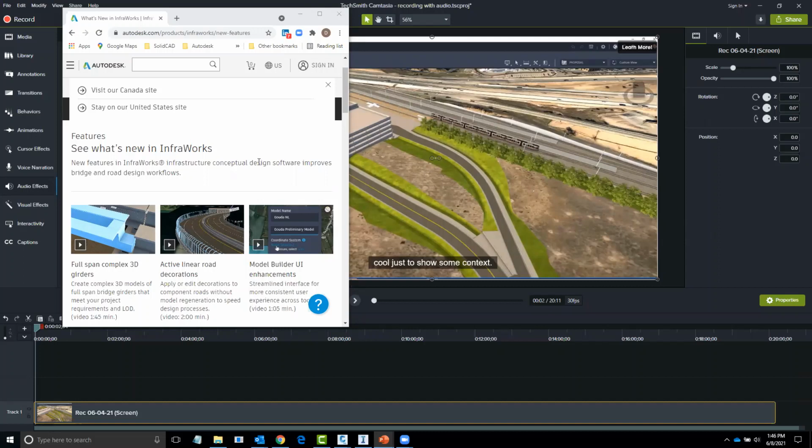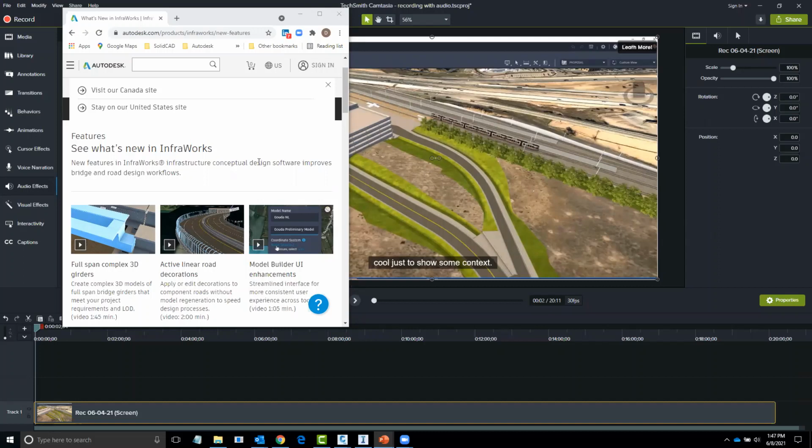There's also the decorations. So linear road decorations, you can add those now. You can essentially link them, and there's no regeneration of the model. So we're going to take a quick view of that one.